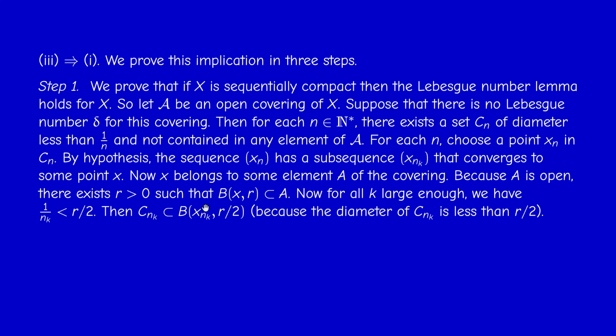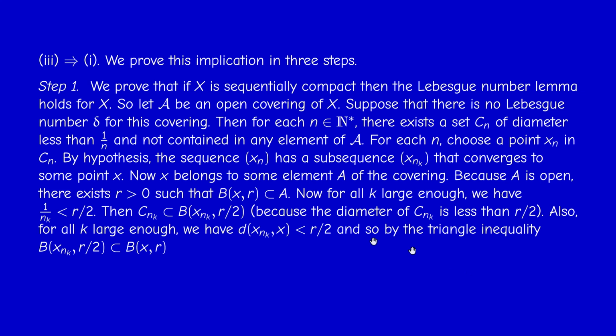and since x_{n_k} is in C_{n_k}, the distance between x and x_{n_k} is less than the diameter of C_{n_k}, which is less than 1 over n_k, which is less than r over 2. So the distance between x and x_{n_k} is less than the radius. So any element here is here.